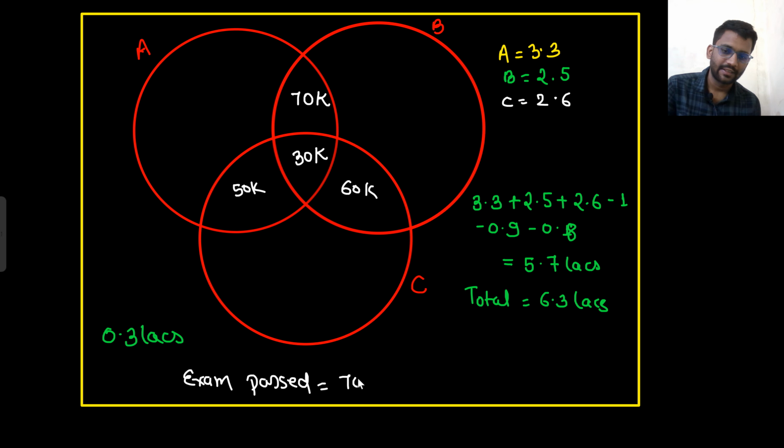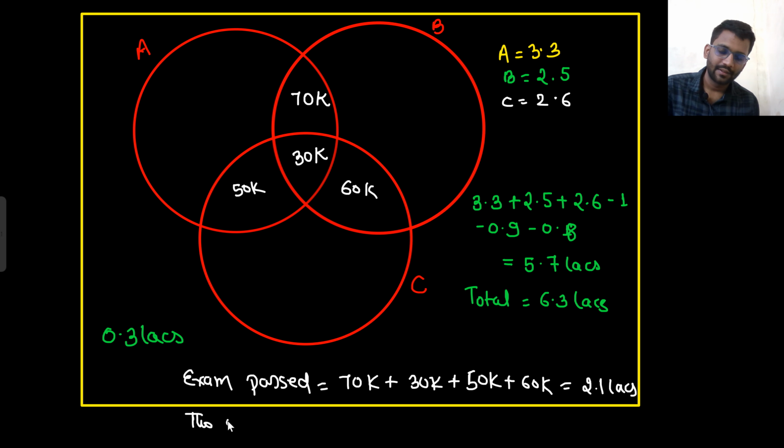These guys: 70K plus 30K plus 50K plus 60K. That means 2.1 lakhs. Those who failed: 6.3 minus 2.1, that would be 4.2 lakhs.